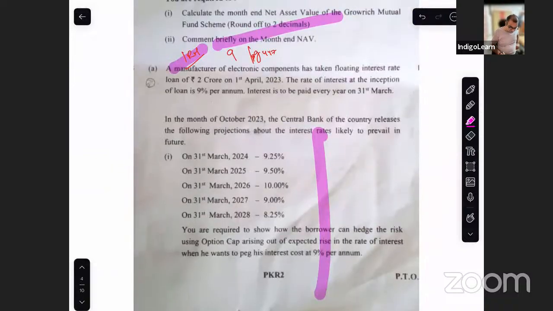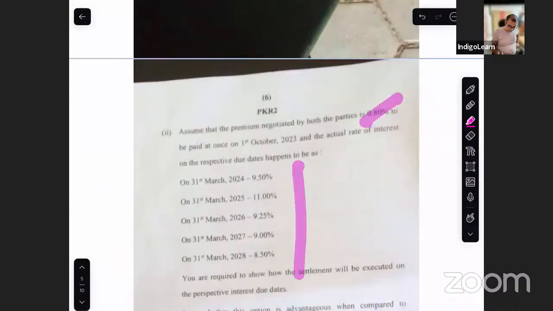This is a how many years loan? Interest is to be paid in the month of October. So it's taken a floating rate loan on 1st April 23. It will be repaid on March 28. So 23, 24, 25, 26, 27. It's a 5-year loan. So on a 5-year loan, typically the premium, right? Premium is 0.8%. It is paid only once on October 2023. So out of these 5 years, 5 years into 2 is 10 installments.